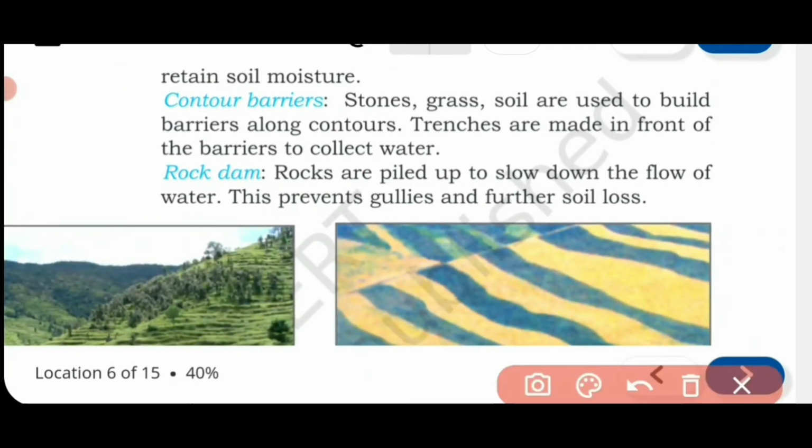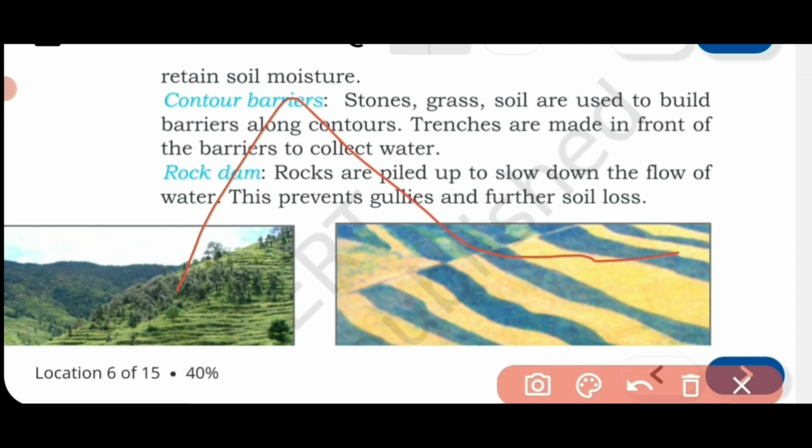Now moving to the next point, contour barriers. Now contour barriers you need to understand. I will explain it. First you look at the line. Stones, grass, soil are used to build barriers along contours. Trenches are made in front of the barriers to collect water. Now what is contour you need to understand first. The contour means on the slopes of the hills.